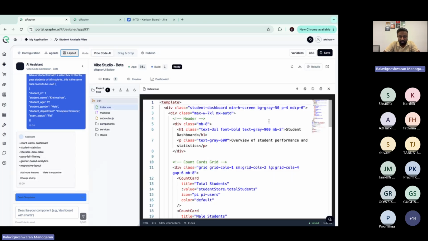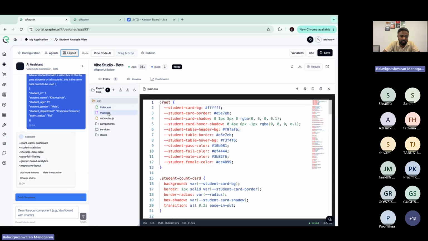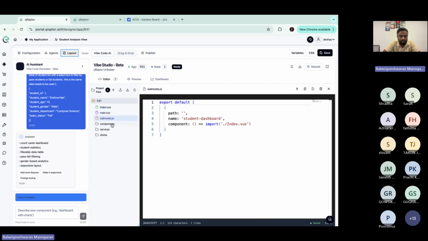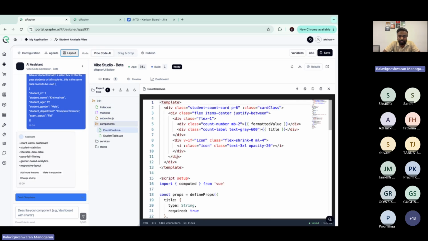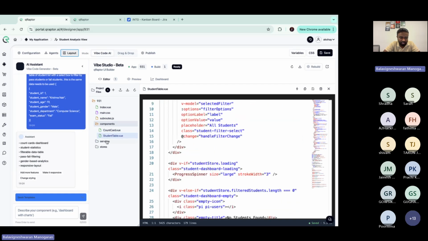Now it is done. Once it has built the files, you will get to see the files in the editor. You can see the index view and the main CSS, whatever it has created, right? Subroutes, also the sub components, the count card, and also the student table, whatever we asked for.